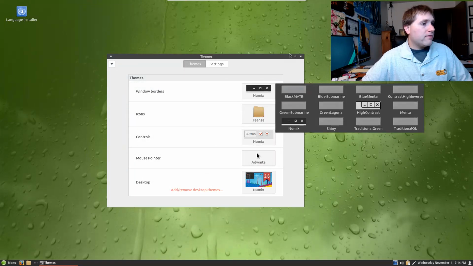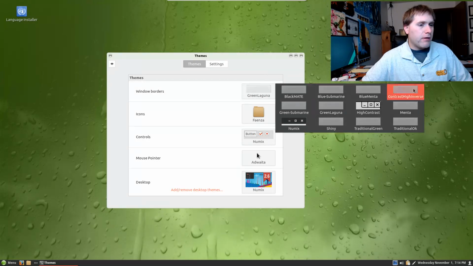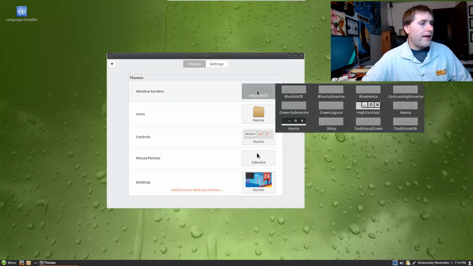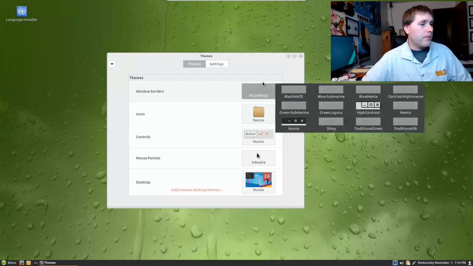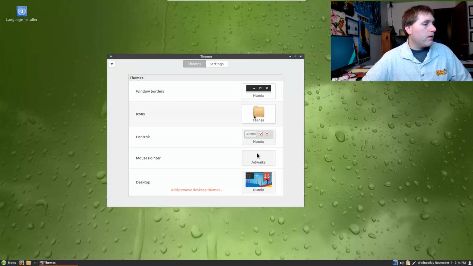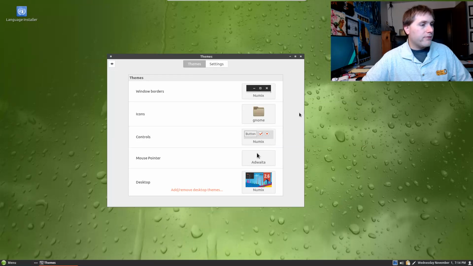So window borders, this is a different Windows border. We have a variety of different things. What I'm not seeing, actually, is previews for the window borders. I'm not sure exactly why that is, but we are not seeing the previews for the window borders, except the two that we have. For the icons, we don't have a lot of choices by default.